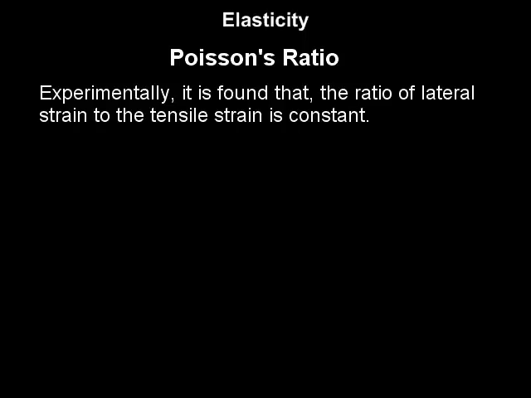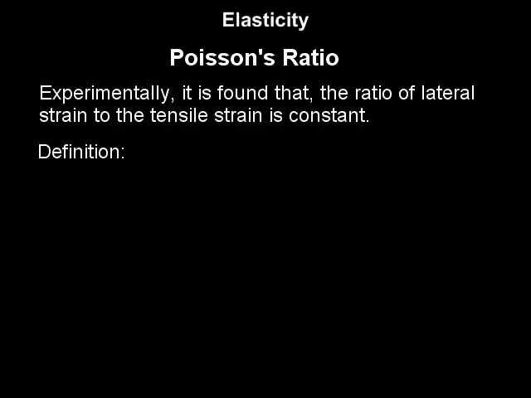Poisson's ratio. When tensile stress is developed in the body, then the body experiences tensile strain also. This not only changes the length of the body but also changes the other dimension. Thus, lateral strain is also experienced. Experimentally, it is found that the ratio of lateral strain to the tensile strain is constant. This constant is called Poisson's ratio, sigma.